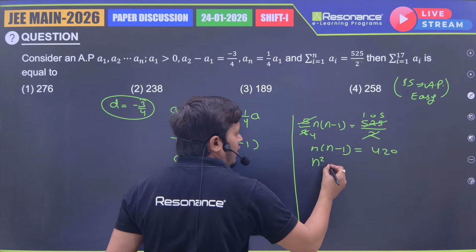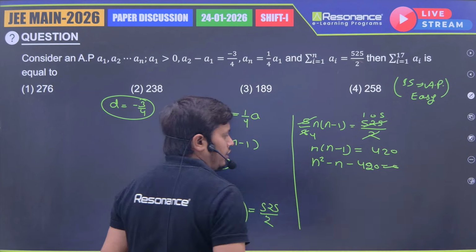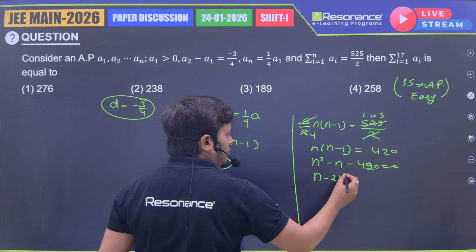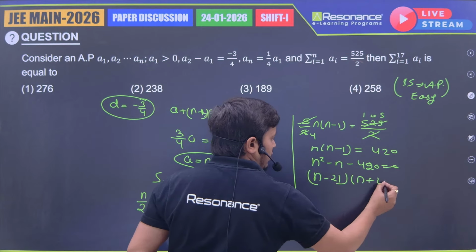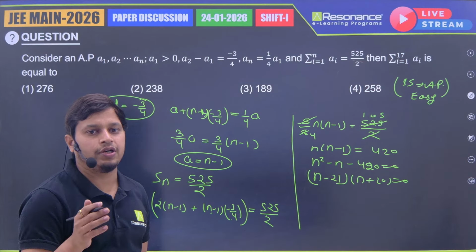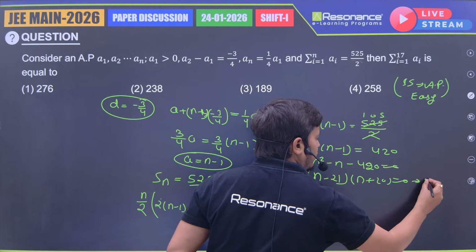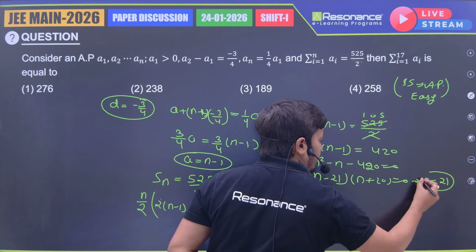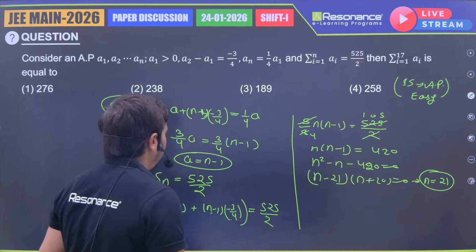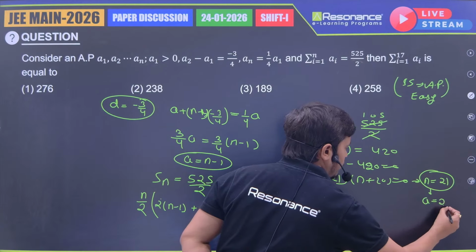n square minus n minus 420 equal to 0. If we factorize, (n minus 21)(n plus 20) equal to 0. We got two values of n, one is 21 and the other is minus 20. Obviously minus 20 is not possible. So from here we got n equal to 21. If n is 21, then we get a also. What is a? a is equal to 20.